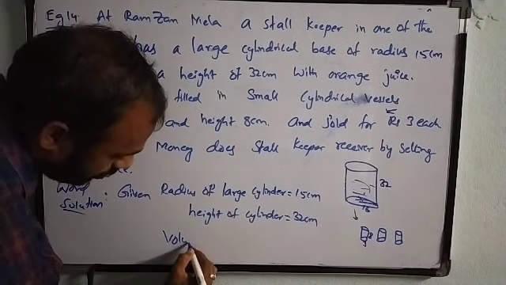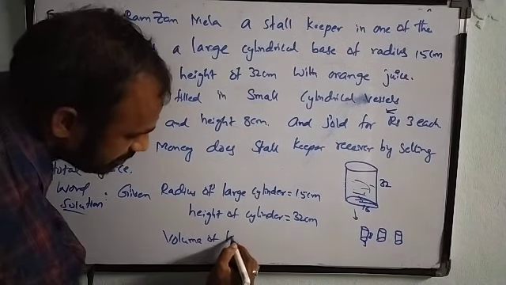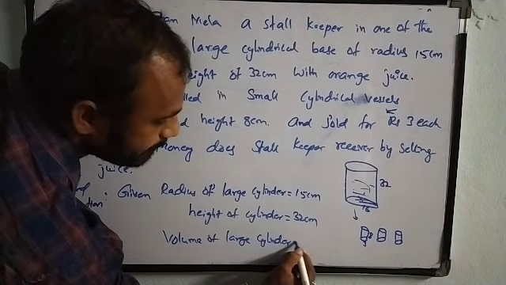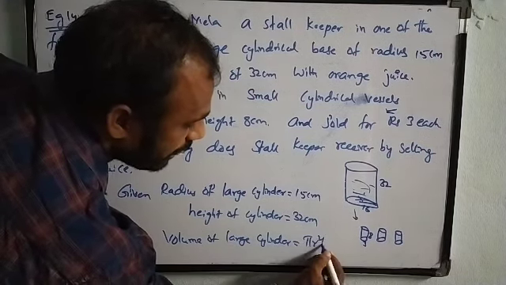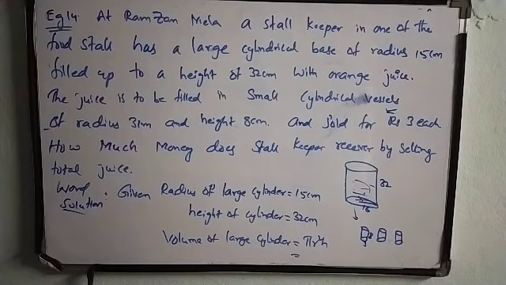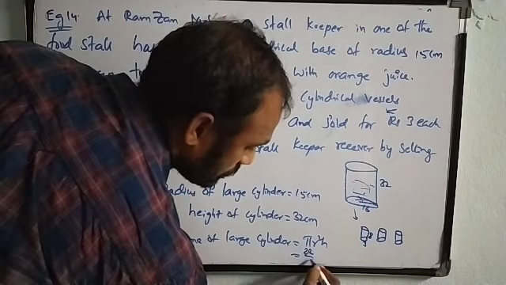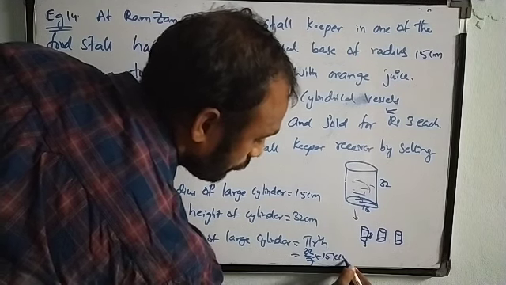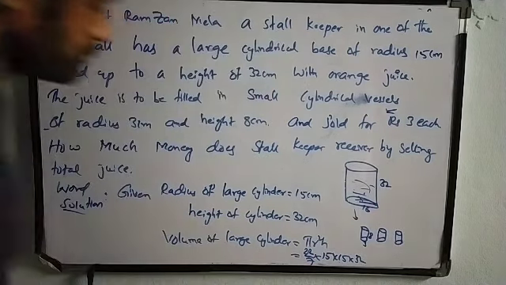So volume of large cylinder is pi r square h. So it will be 22 by 7 into 15 into 15 into 32.